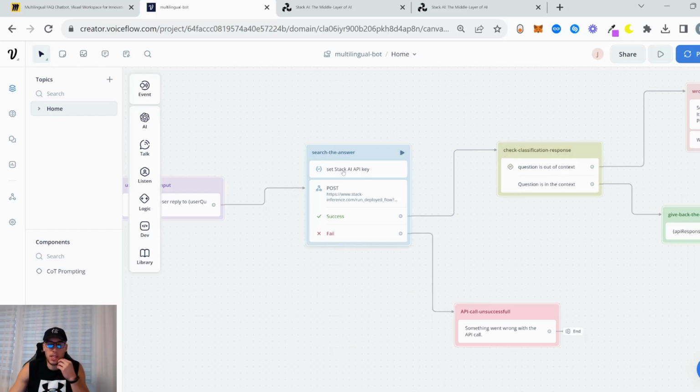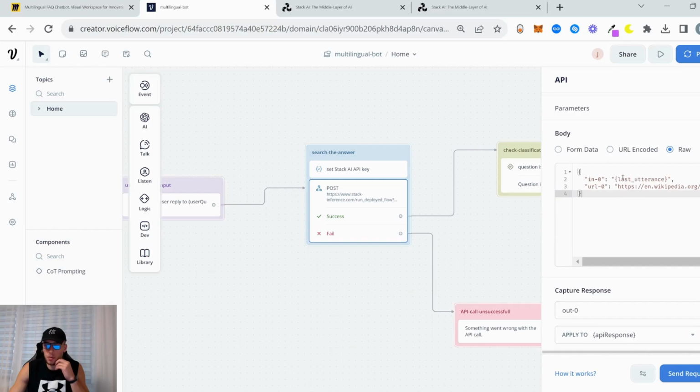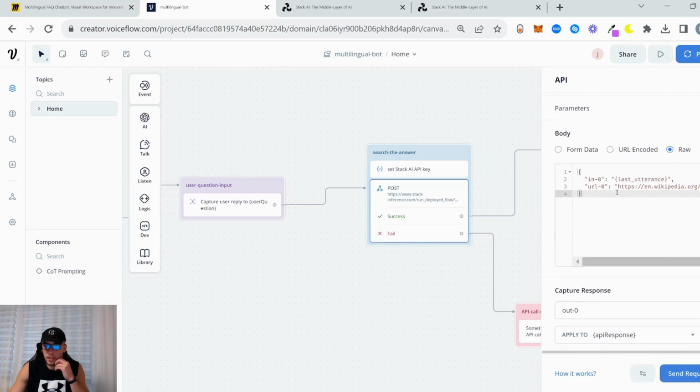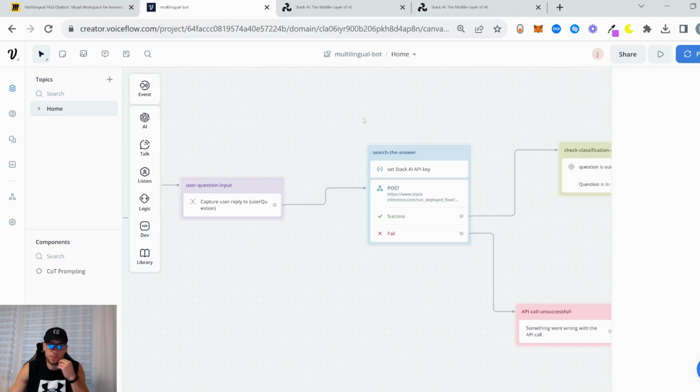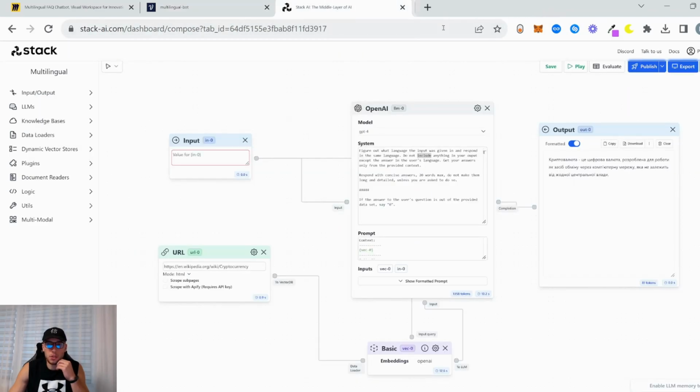But yeah, we set our Stack AI API key. Then we call our Stack AI with our input, which is user question, and we send it as input, and we send the URL, which is our Wikipedia knowledge base about crypto, right? So now let's actually go to Stack AI. We don't need this one. We go to Stack AI.